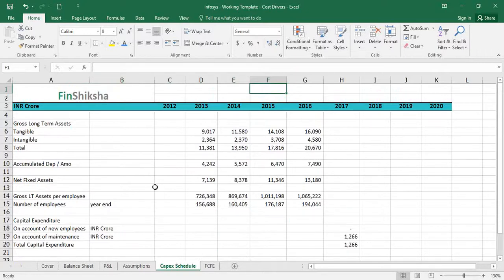That's broadly in terms of our balance sheet drivers. We now have everything in place to be able to make a projection for the 2017 numbers. Once we make a projection for the 2017 numbers, we would have a completely linked model. That's when we get into the idea of trying to identify what logical assumptions should be, and then we calculate the free cash flow to equity and try to value the company based on a DCF model, right? So that's it in this particular video.